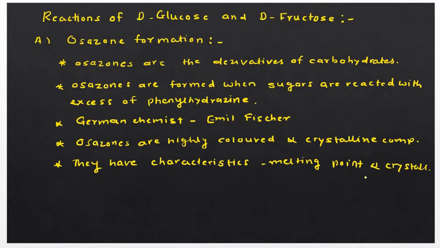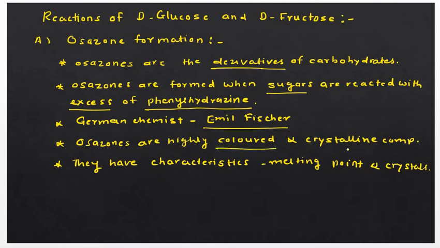So this is all about the general points regarding osazones. Once again, osazones are derivatives of carbohydrates. They are formed when sugars are reacted with excess of phenylhydrazine. This word is important, excess of phenylhydrazine. The reaction was used by the scientist Emil Fischer to distinguish monosaccharides differing at only one carbon atom. Osazones are highly colored and crystalline compounds, with characteristic melting points and crystals. So this is the general information about osazones.